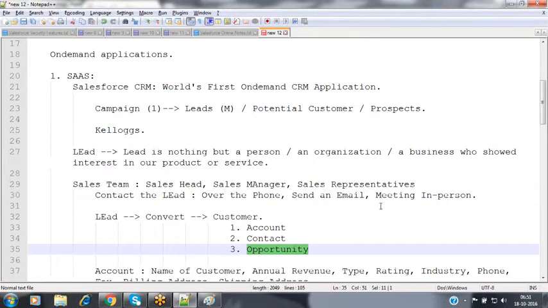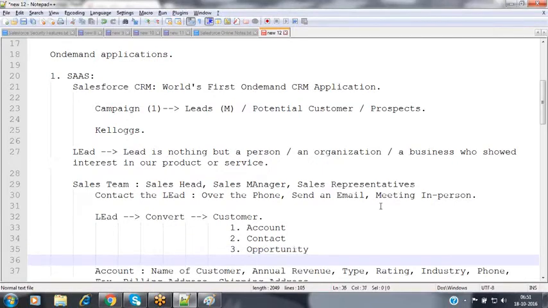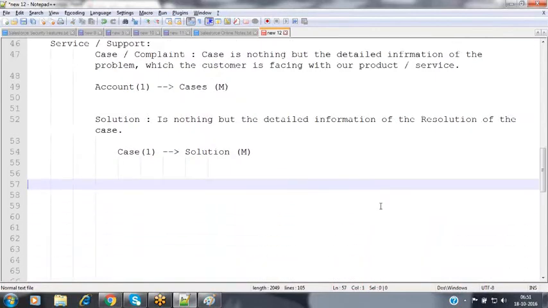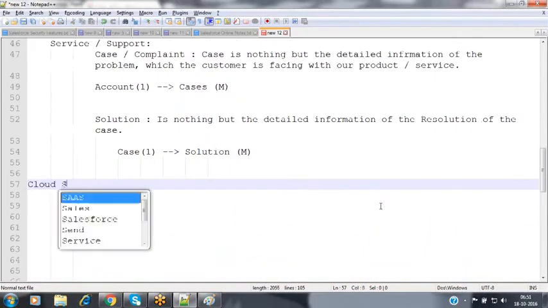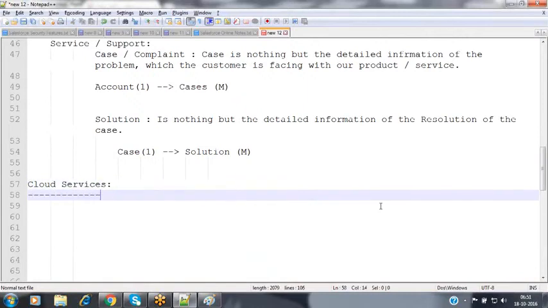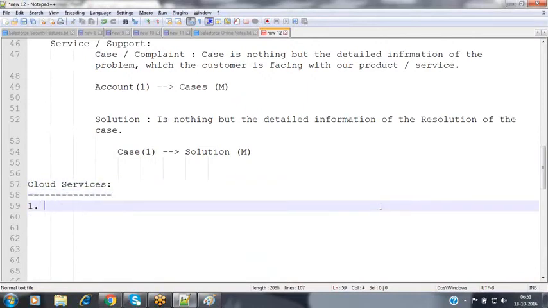In tomorrow's session, we are going to discuss some more features, like what we are doing inside the marketing process, the sales process, the service process, and then the various cloud services offered by Salesforce to us. Salesforce is offering 6 cloud services to you.